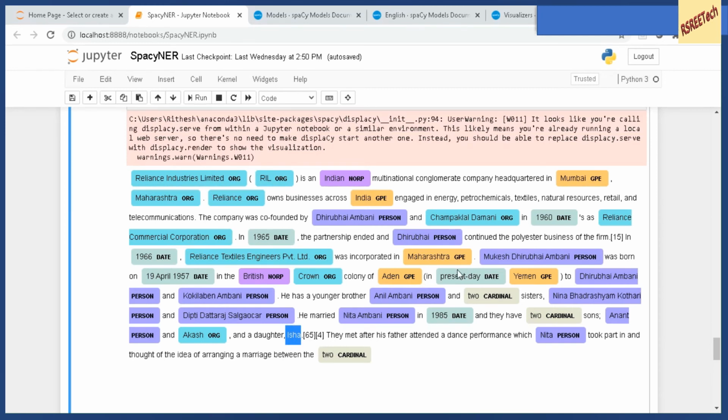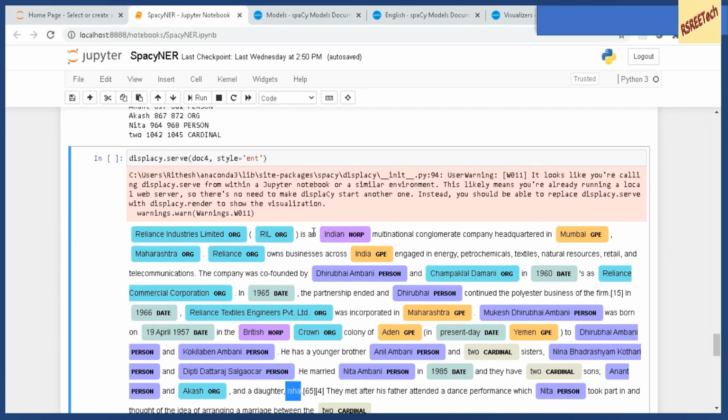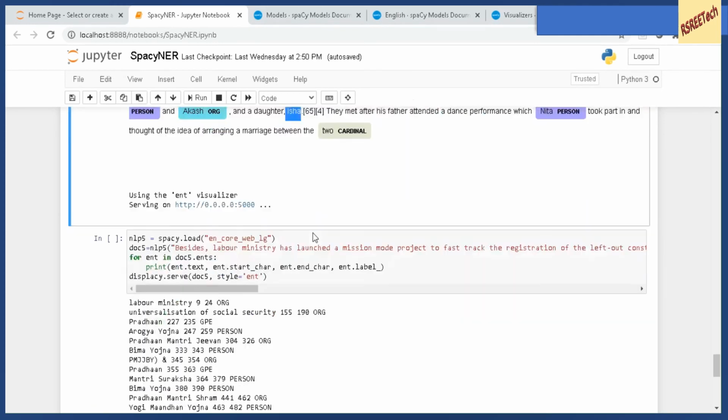So if you want to detect, say, Maharashtra as a state, then you need to retrain this model on a data set where we annotate things like Maharashtra as a state. So named entity recognition also has a lot of errors, and if you want to customize it according to your domain, then you have to actually retrain the spaCy models. I'll be making another video on how you can retrain the spaCy models. So in this example, you have seen how we can perform entity recognition using spaCy.